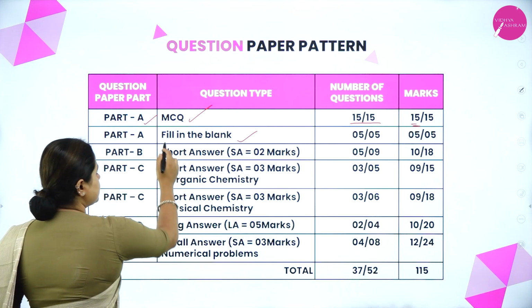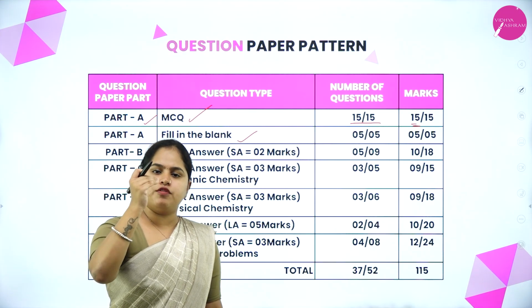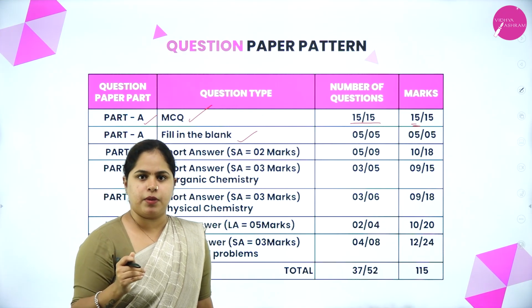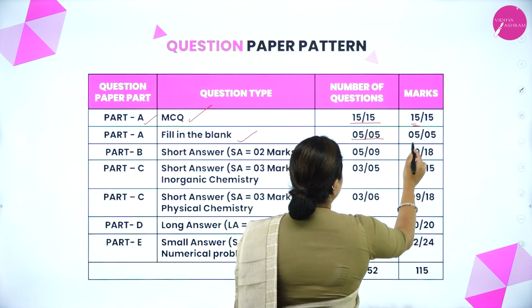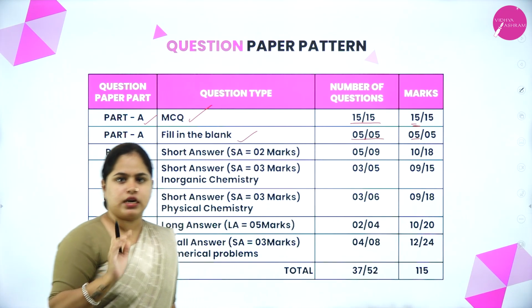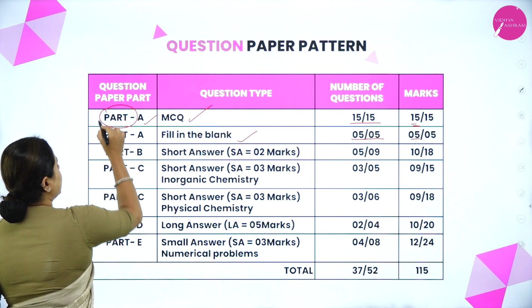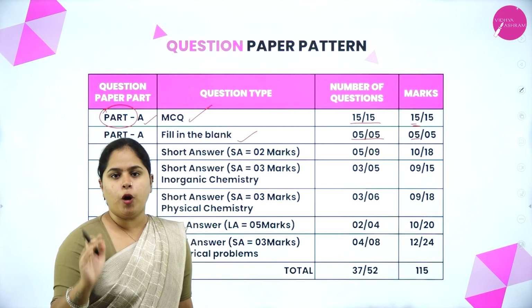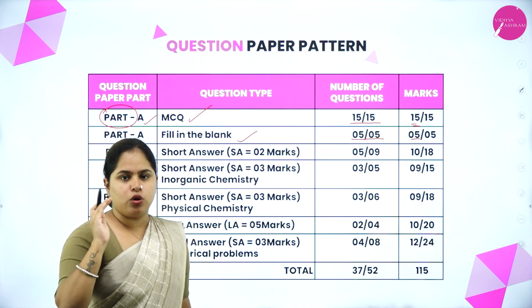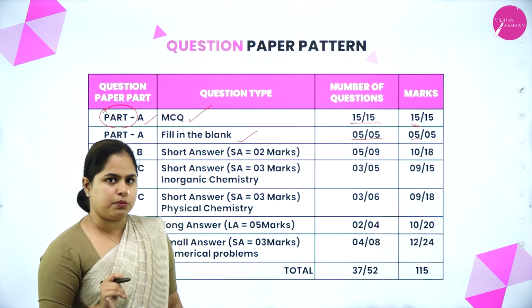Now the other section is fill in the blanks. The options will be already given in the question. You have to correctly choose the option and fill in the blanks. So you will get 5 fill in the blank questions. All the 5 questions are compulsory. There are no options. So your part A is completely compulsory. That means there are no options available in part A. You will have 15 MCQ questions and 5 fill in the blank questions in part A.